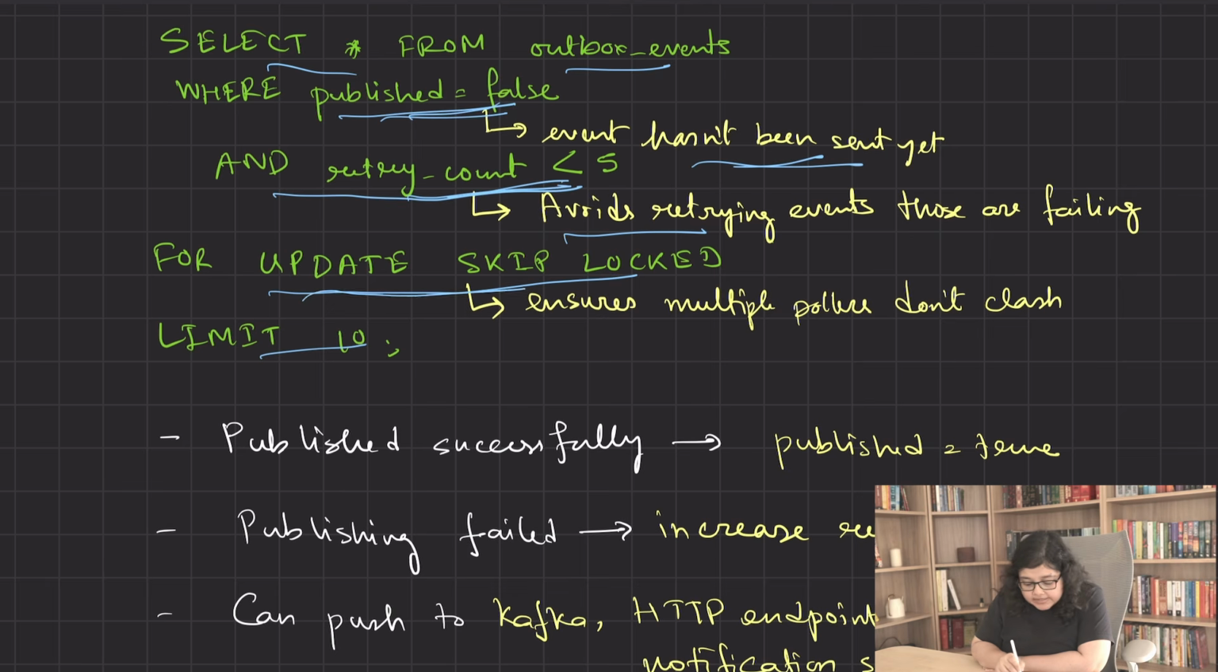Next is for update skip locked. This is very important. This ensures multiple pollers do not clash. That is, one poller handles a row at a time. This is used to lock the rows for processing and to avoid the rows which are locked by other poller instances. This prevents multiple workers from working on the same event at the same time. It ensures safe parallel polling without race conditions or duplication of work.